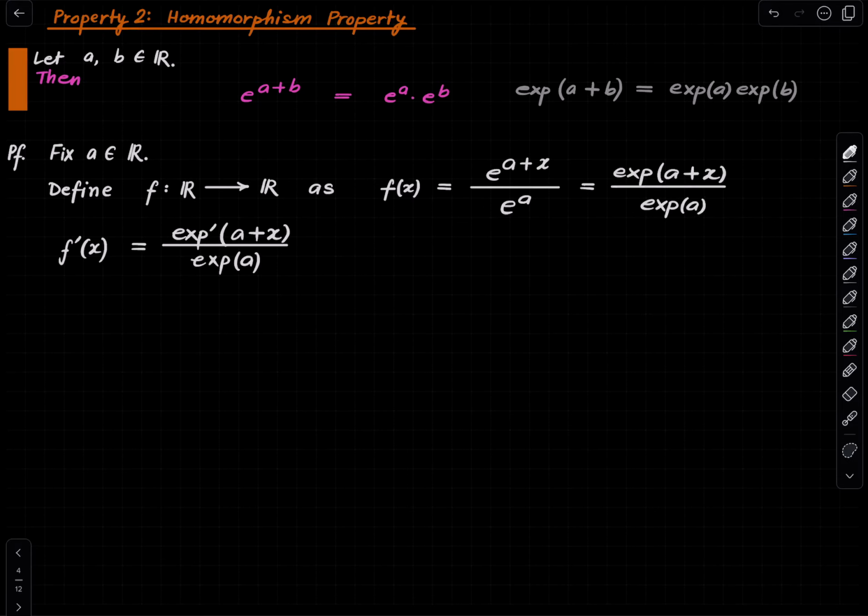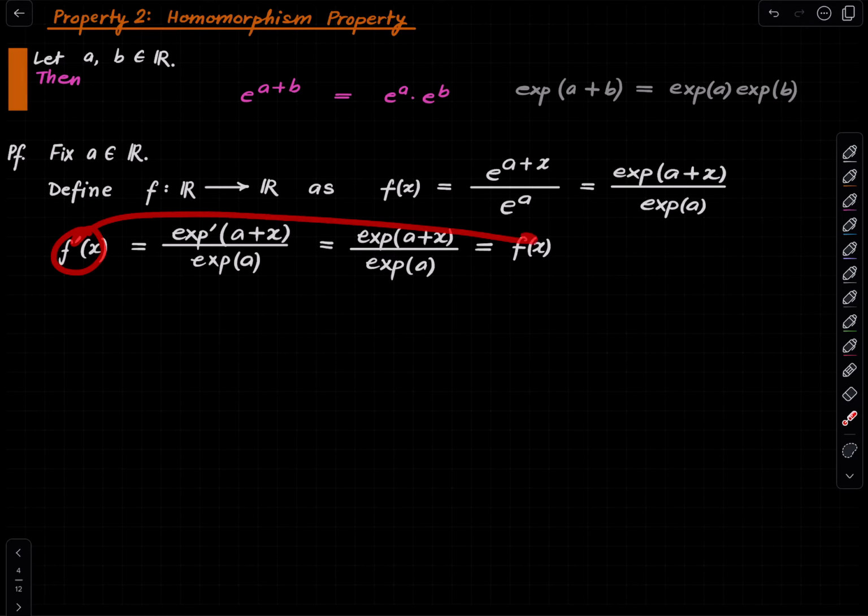Right? But the exponential function is its own derivative. So this is equal to exp(a + x) divided by exp(a), which is the definition of f(x). So f'(x) is the same as f(x), therefore f is its own derivative, and hence f is the exponential function because the second property we already verified.